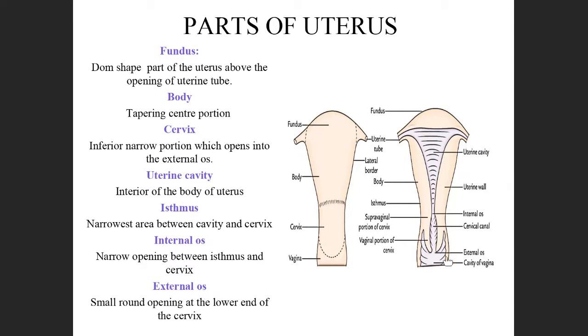So internal os means, os means the opening. So there are two openings inside the uterus. One is the opening on the inside and one is the opening on the outside.